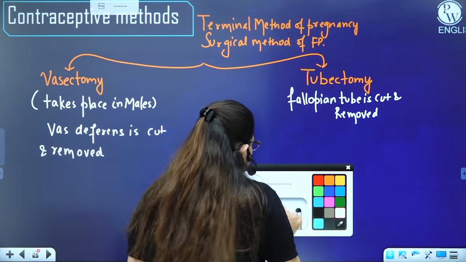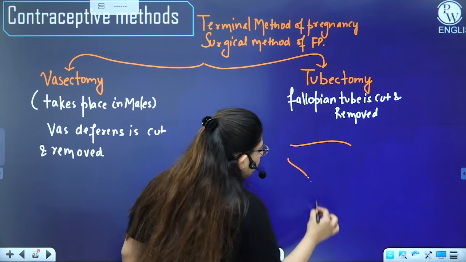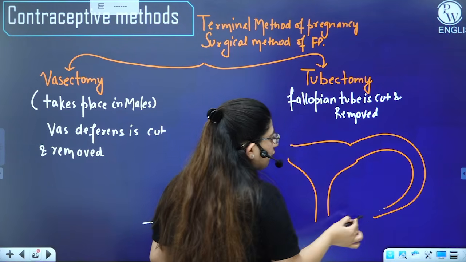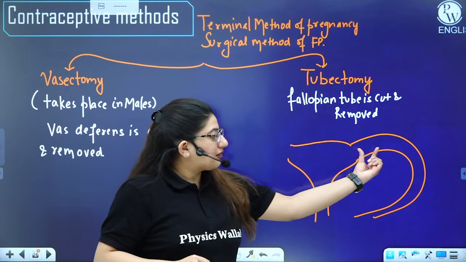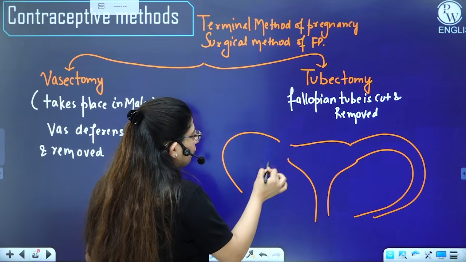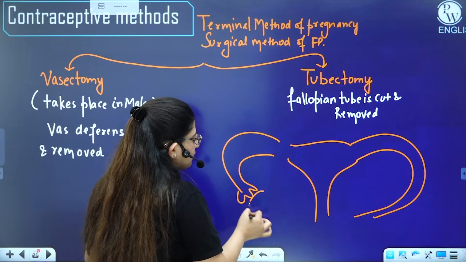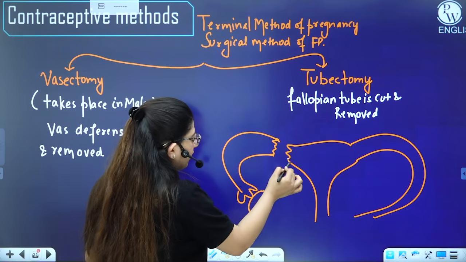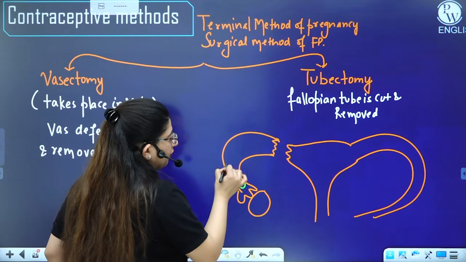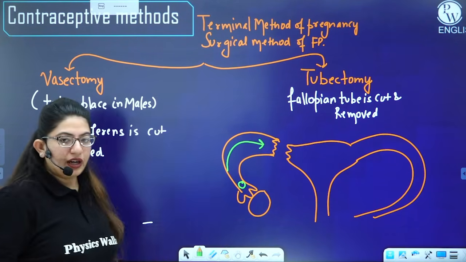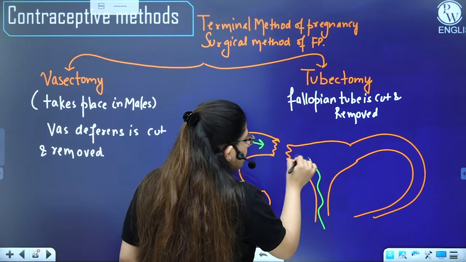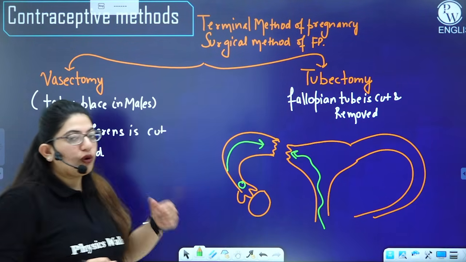All right. So if I say this is the uterus of a female, and this is a fallopian tube, and this is the ovary, I'm cutting the tube here. By cutting this tube, whatever ovum is produced here will not move out of this tube. It will be trapped here only. Or if during sexual intercourse the sperm enters, it will not enter into this part of the fallopian tube.